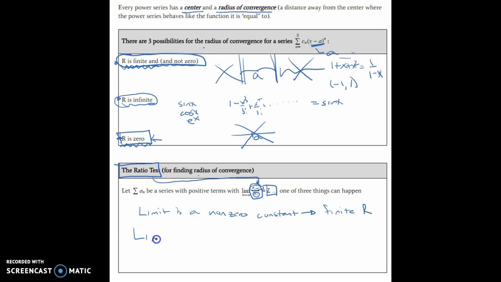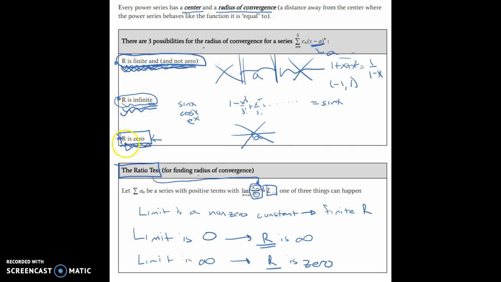Or maybe the limit is zero. When the limit is zero, that means the value for r is infinity. And if that limit is infinity, then the radius is going to be zero. Now we still have to figure out how to pinpoint what these things are, but I just wanted to draw the connection between the three possibilities for the radius, either finite but not zero, or infinite, or zero. So good for some x's, good for all x's, good for basically no x's. And the three possibilities of what happens when you take the limit.